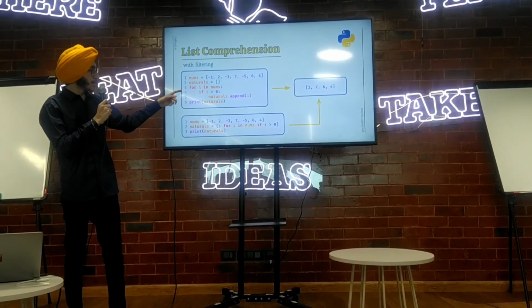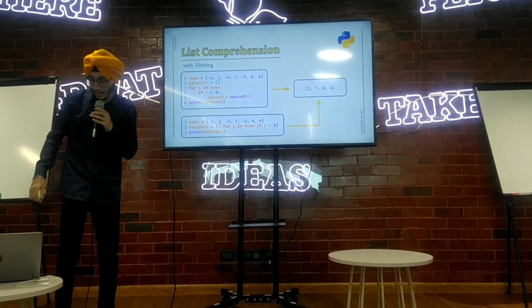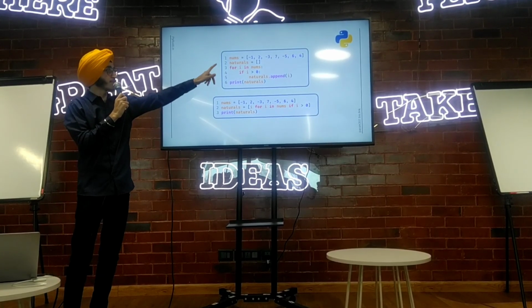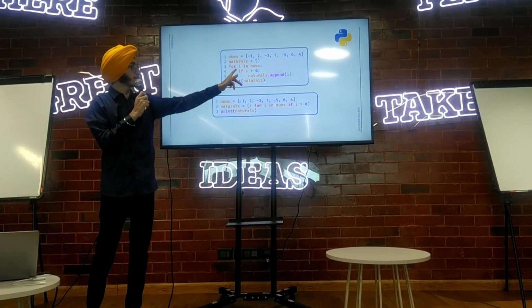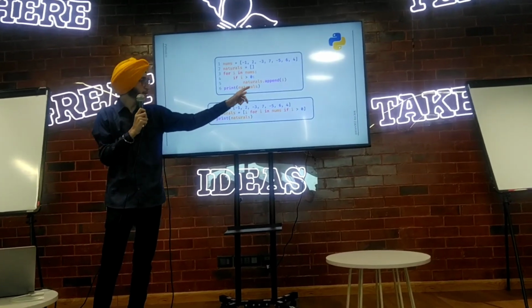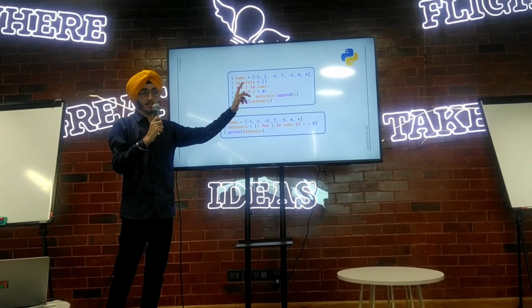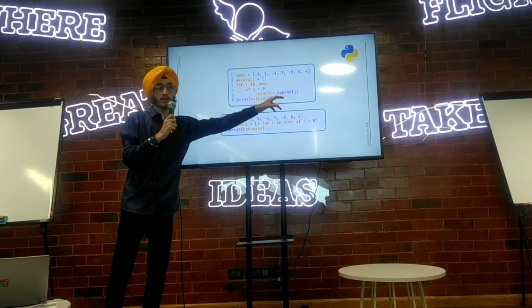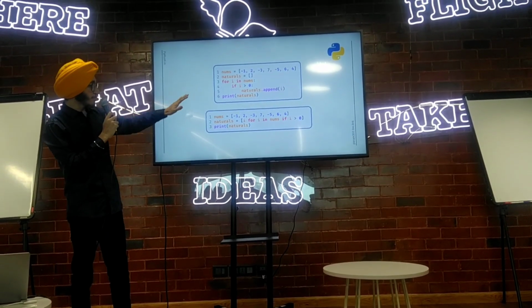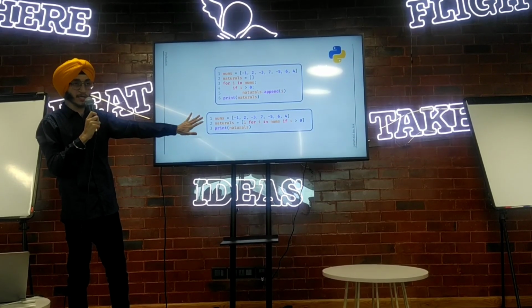In the above code block I have a for loop in which first I have a condition. On the basis of that condition I am filtering whether the number is greater than 0, and if yes, then only I append. So it is a kind of filtering. The same thing we can achieve in a list comprehension also.